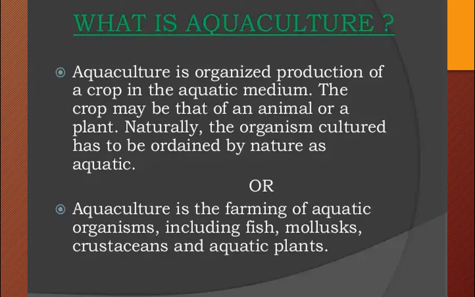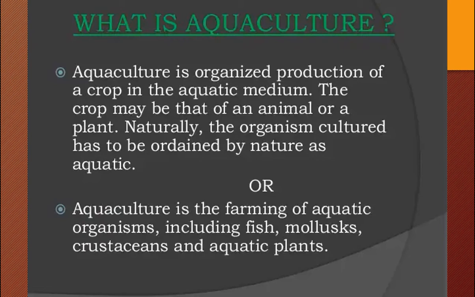Even plants can also be cultured. Living hydrophytes, aquatic plants, can also be cultured. Naturally, the organism cultured has to be ordained by nature as aquatic. Otherwise, we say aquaculture is the farming of aquatic organisms including fish, mollusks, crustaceans and aquatic plants.